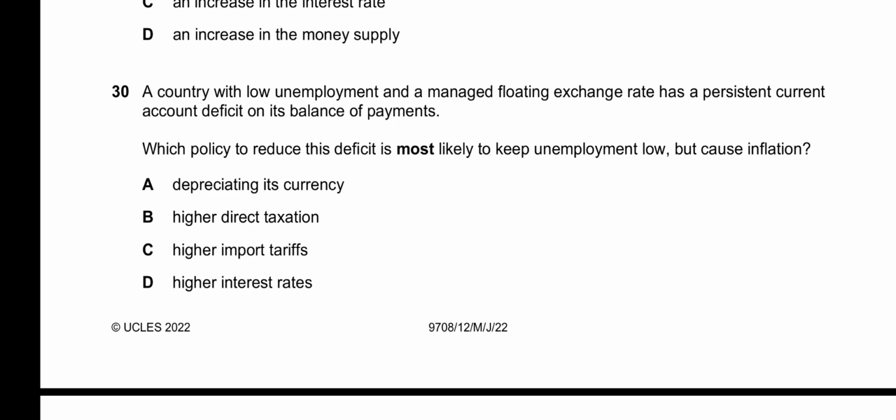D, it says higher interest rates. Higher interest rates will recover the deficit. It will reduce the inflation also, but it will not cause the unemployment to lower. So both the unemployment factor and the inflation factor is wrong in the high interest rates one. So A is our correct option to 30.